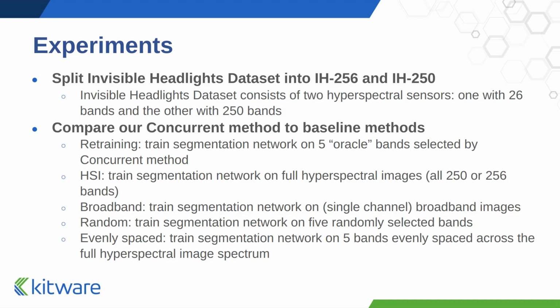We compare our method to several baseline methods, including the retraining method, which trains the segmentation network on 5 oracle bands that were selected by our method, the HSI method, which trains the segmentation network on the full 256 or 250 band hyperspectral images, the broadband method, which trains the segmentation network on the single channel or broadband image, the random method, which trains the segmentation network on 5 randomly selected bands, and the evenly spaced method, which trains the segmentation network on 5 bands that are evenly distributed across the hyperspectral image spectrum.